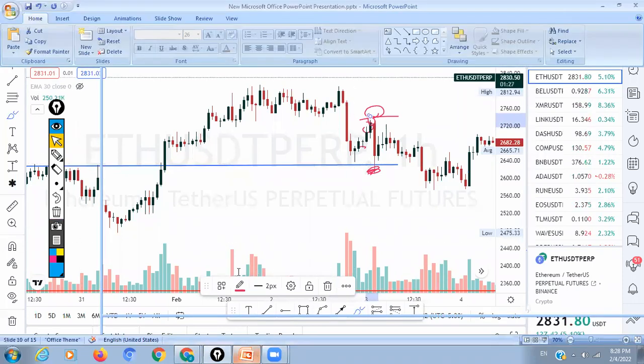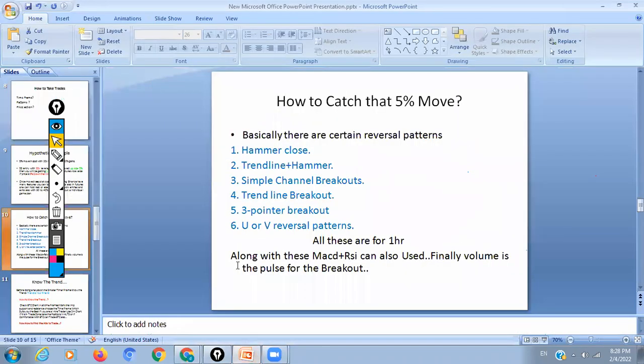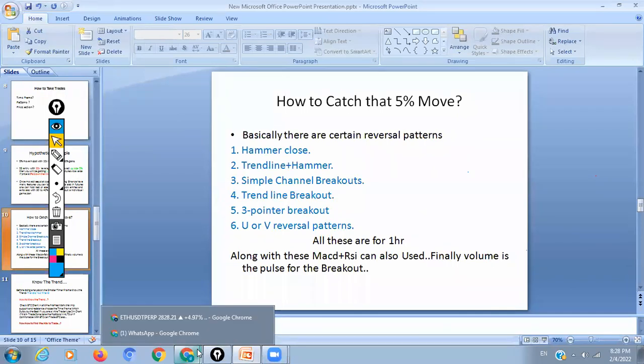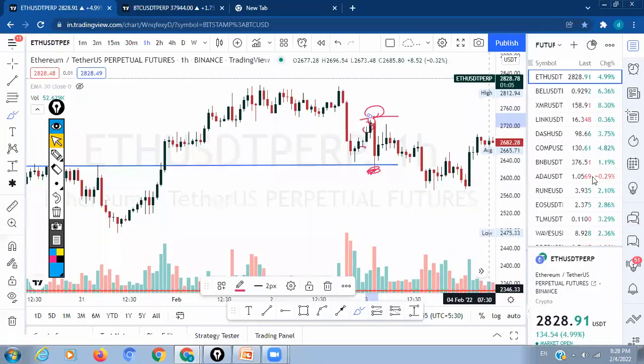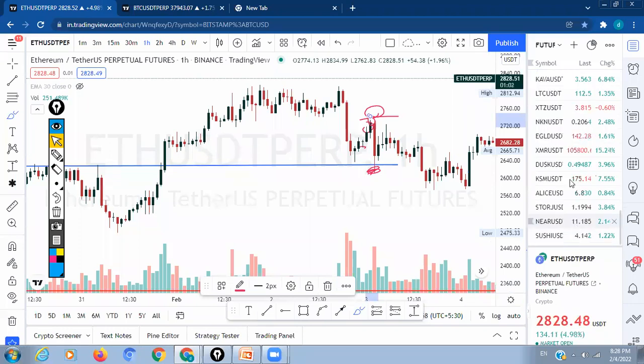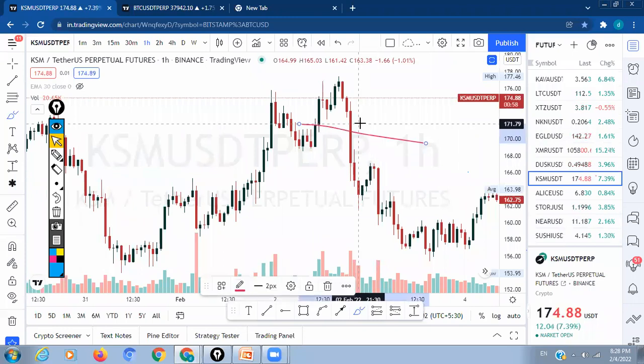So this is the reason why we should avoid such patterns. Those who are good at those things can follow them. But I am following only these things for futures. Even I follow inverse head and shoulder and some other patterns for spot delivery in the daily time frame, but these things should be followed for futures. The 3-pointer is also a powerful breakout one. Even I like that, like flag and 3-pointer; all these are powerful breakouts.